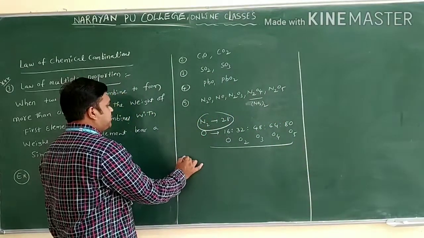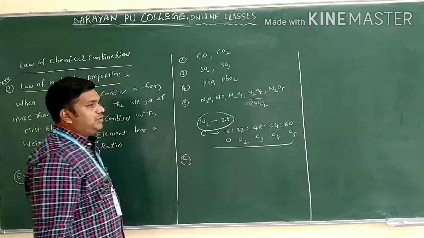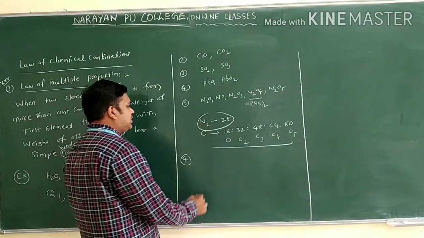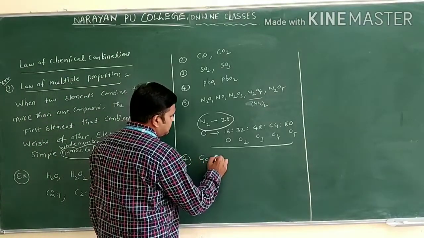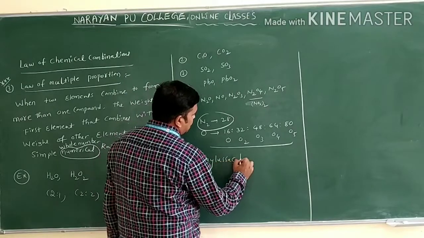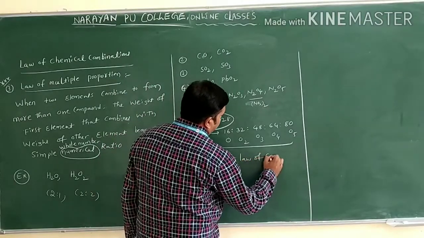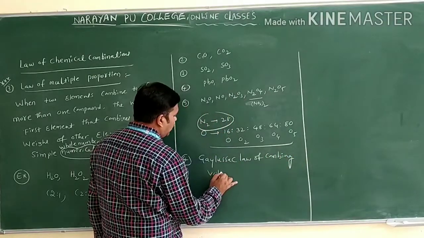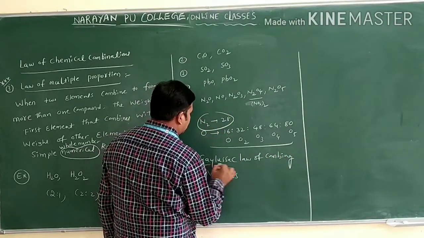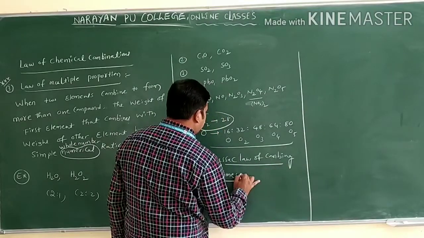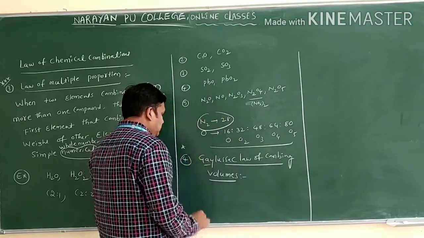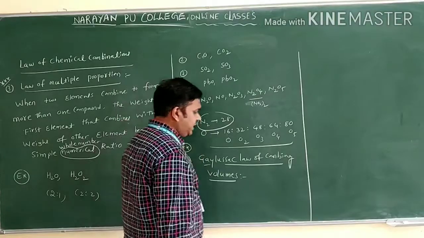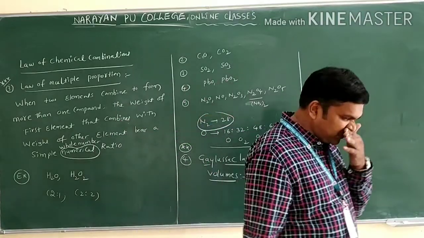The next one, the fourth one, is the Gay-Lussac law of combining volumes. This is the next law we have, and this is also an important definition. What is the definition of the Gay-Lussac law of combining volumes?